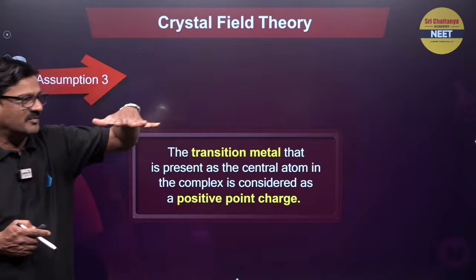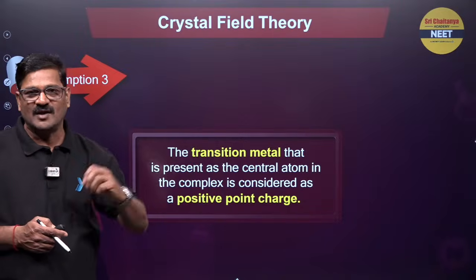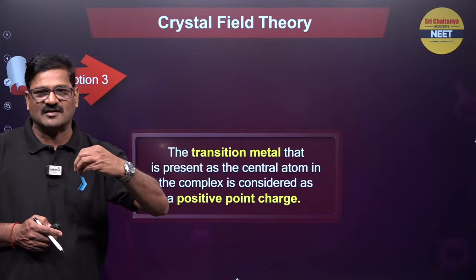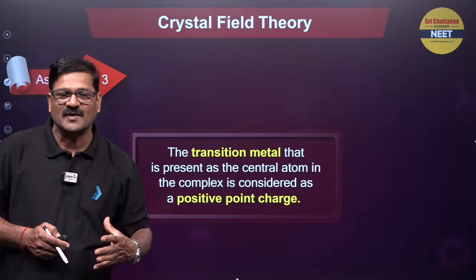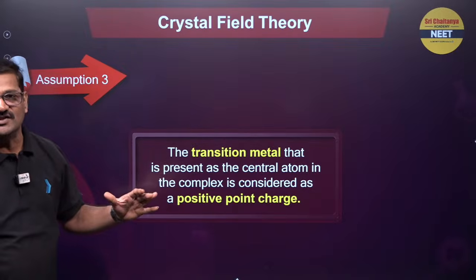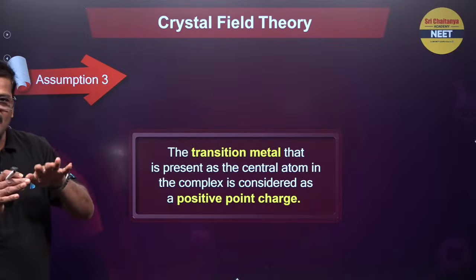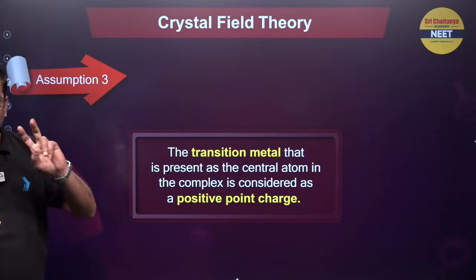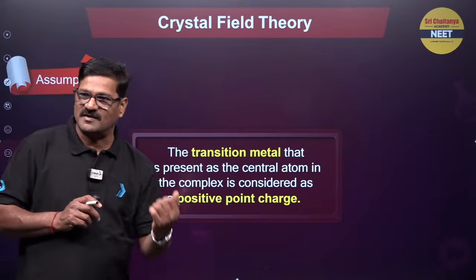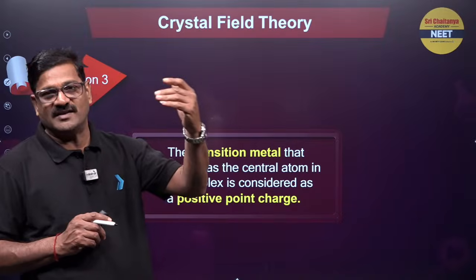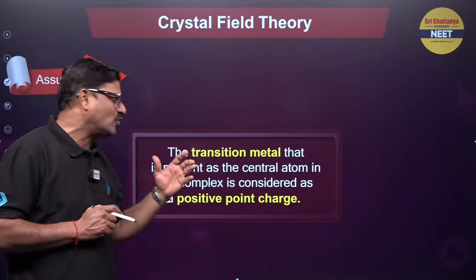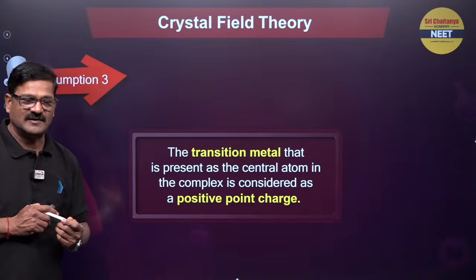These 5 d orbitals have the same energy, but these point charges are approaching the metal. It is going to lose its degeneracy, and the d orbitals split into 2 sets of orbitals, one lower set and another higher set. That is the main crux of crystal field theory.